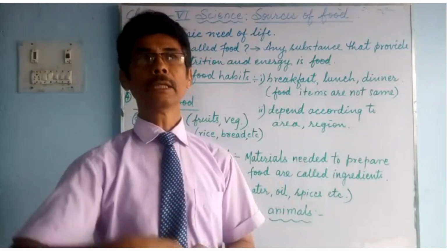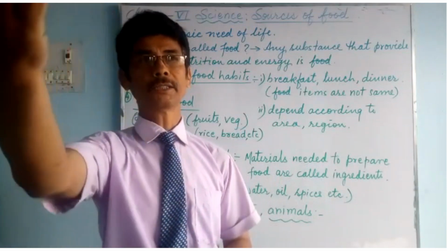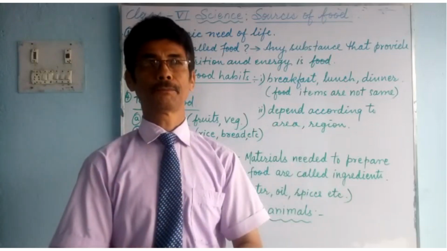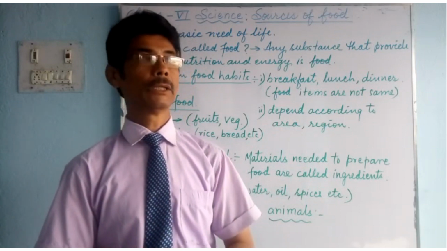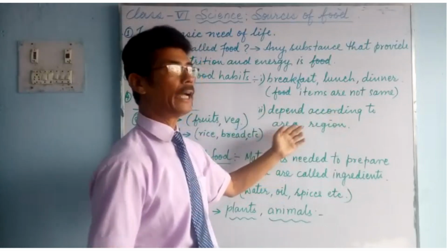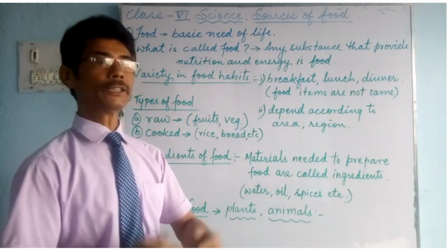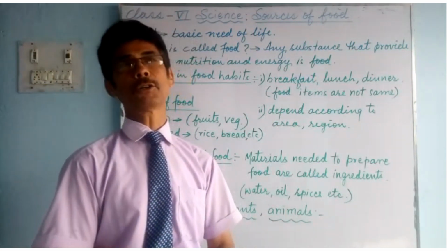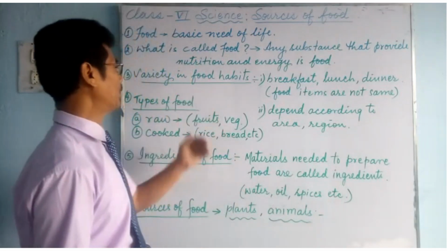But you go to the eastern side, such as Bengal, Assam, Orissa, they grow rice. So they eat rice most of the time. So you see that it depends on the area and the region. Around the world there are various regions, various climates, and in various climates different types of crops are grown and they eat them. So you can see that there is a variety in food habits.